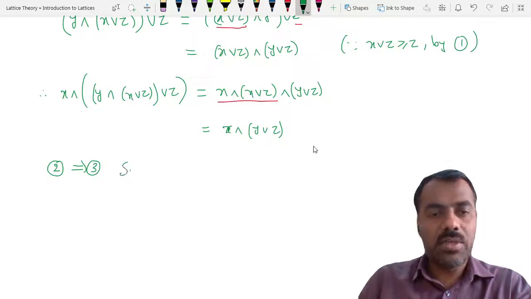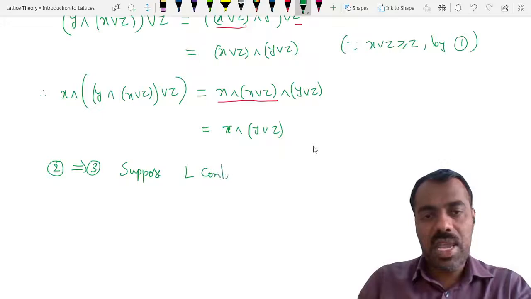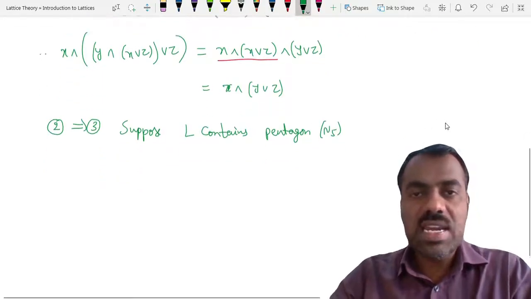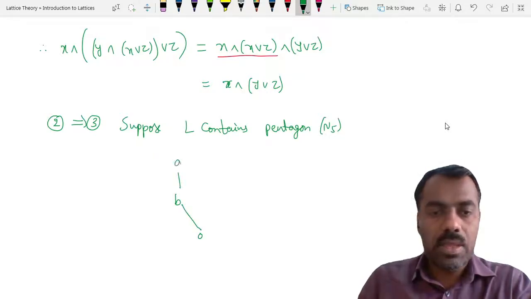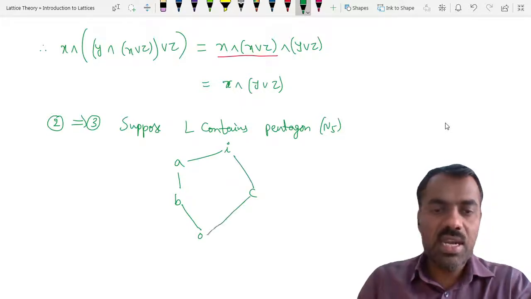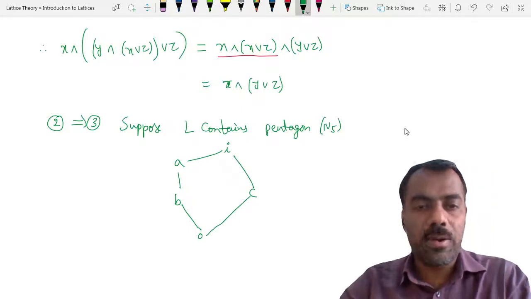So suppose L contains pentagon or n5. We can name it: suppose O, then B, then A, then I, C, and suppose this is our pentagon.